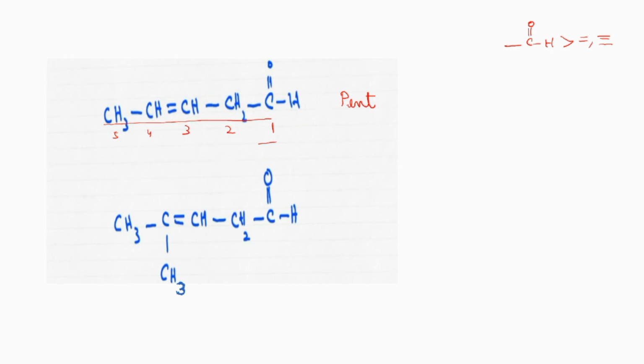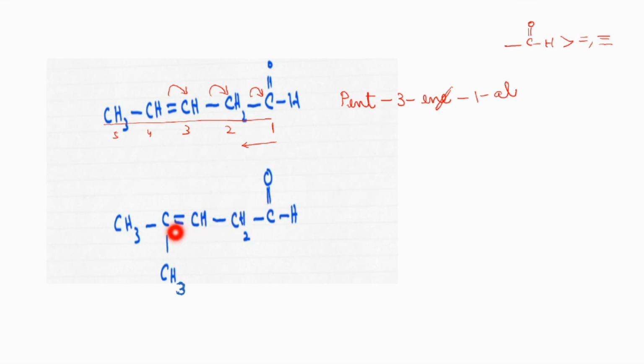So how to say that? Whenever we are numbering from this side, we write in the opposite direction. We said that. The double bond is attached to which carbon atom? To carbon number 3. We have explained everything in the previous video. So pent-3-ene we are not writing; we are rubbing this E and attaching al. Where is al present? At the first position, 1-al. Pentenal, that is the name of the compound. Easy, no? Now see the next compound.